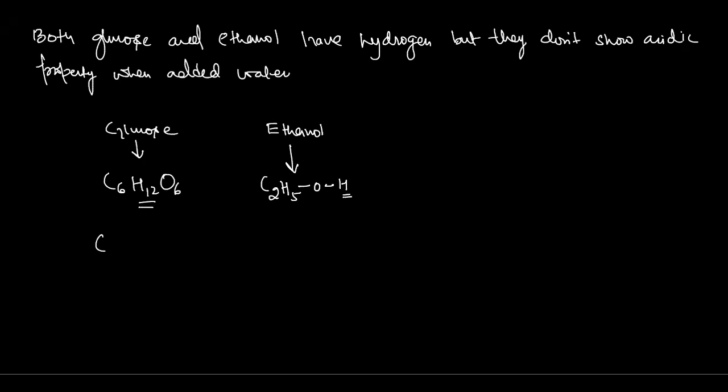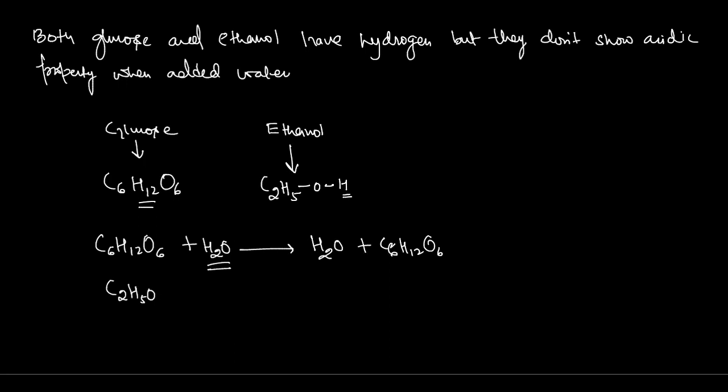Because C6H12O6, when added to water, there is no H3O positive ion formation taking place. Means no H plus ion dissociation is taking place. It will remain the same, C6H12O6 plus water. In the similar way, when I add water to ethanol, it will remain the same, C2H5OH plus water.